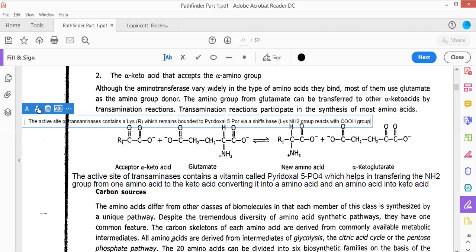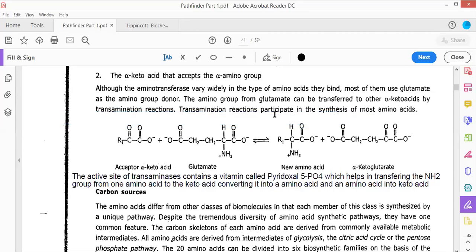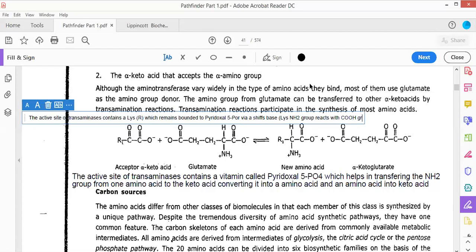Okay, just a second. If you can read it out. Group to form Schiff's base. This is the Schiff's base that is being produced.